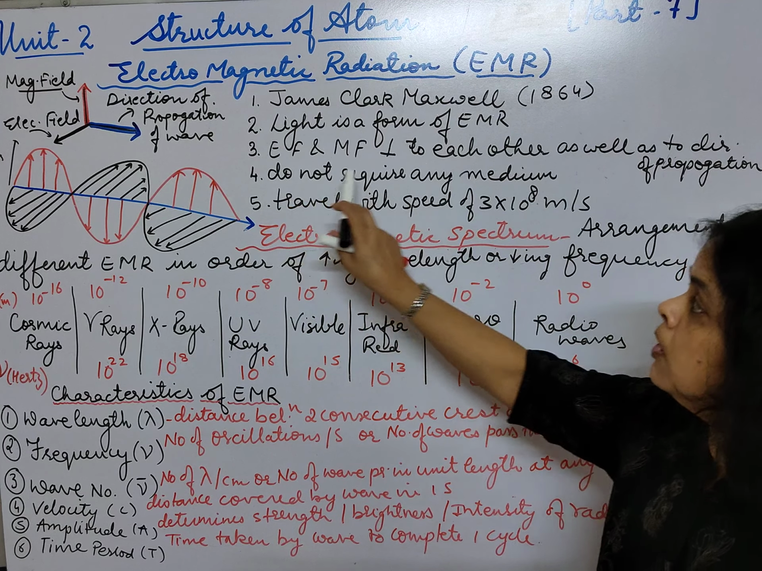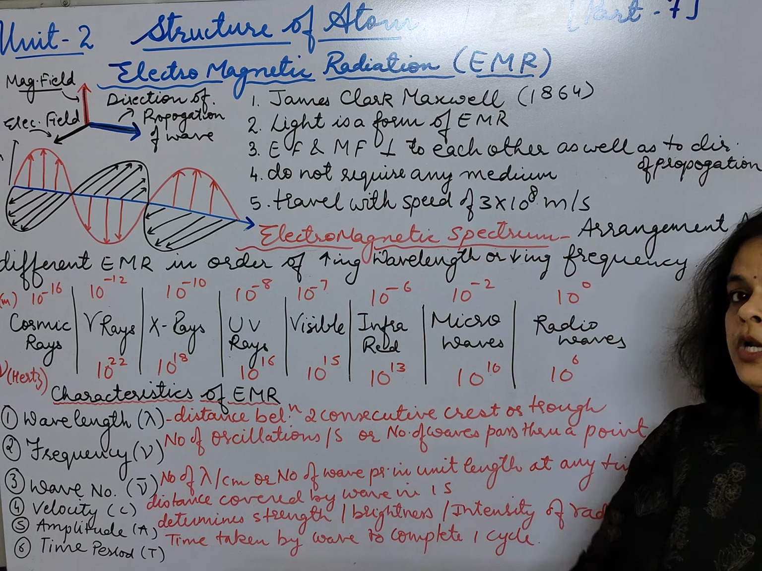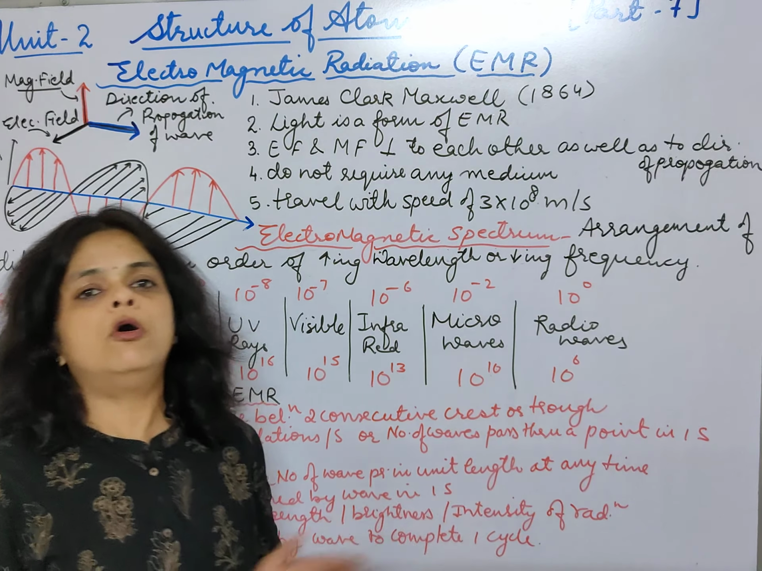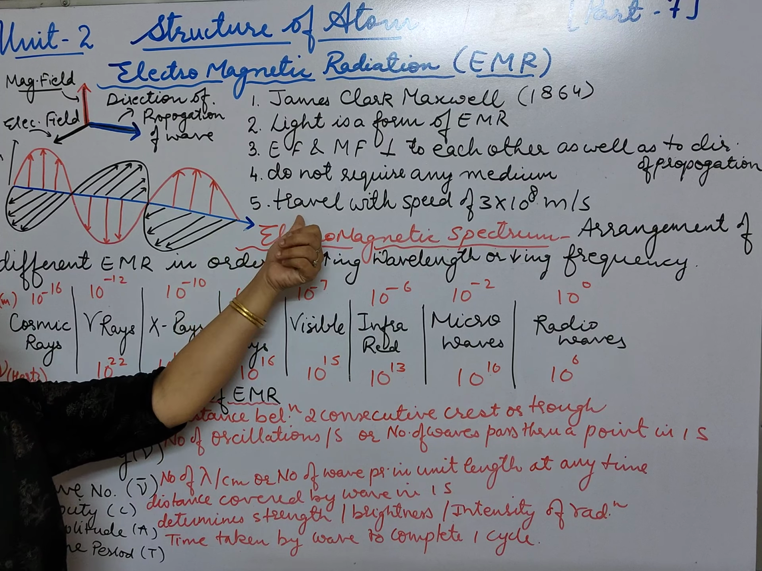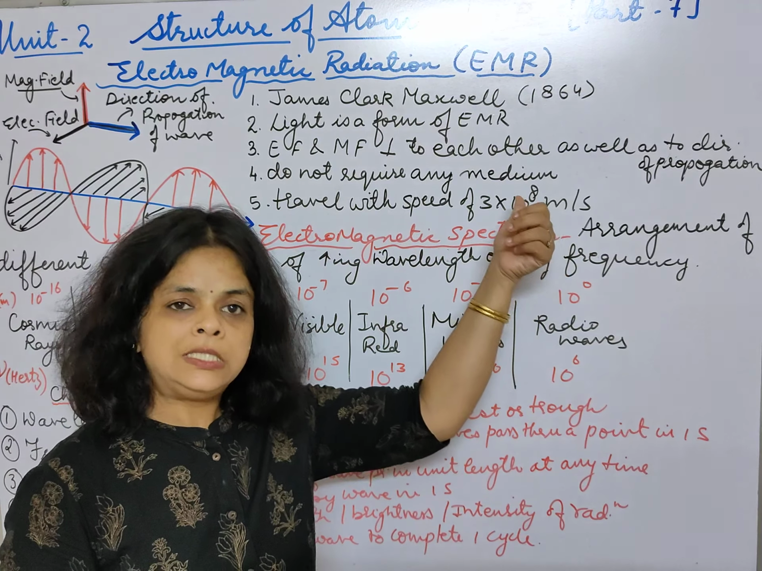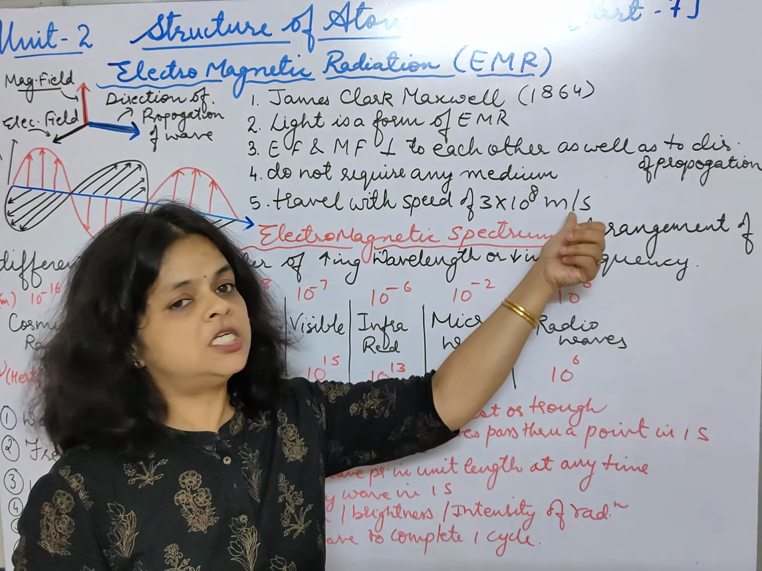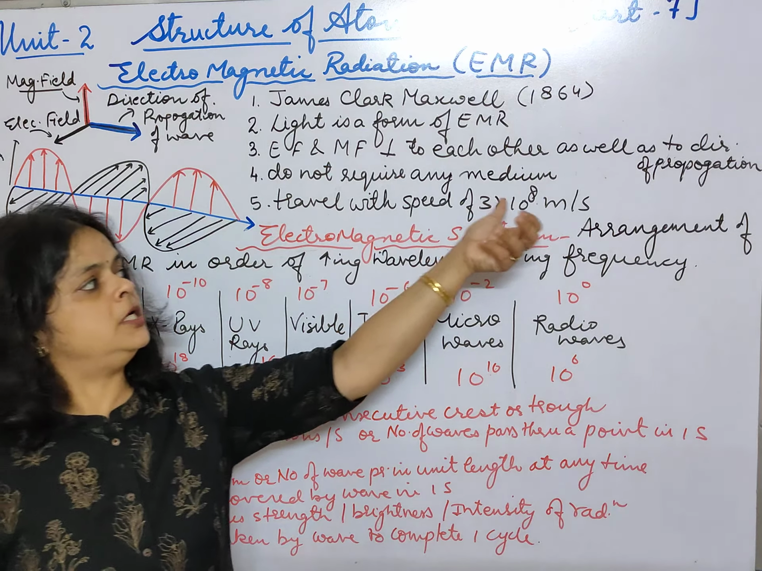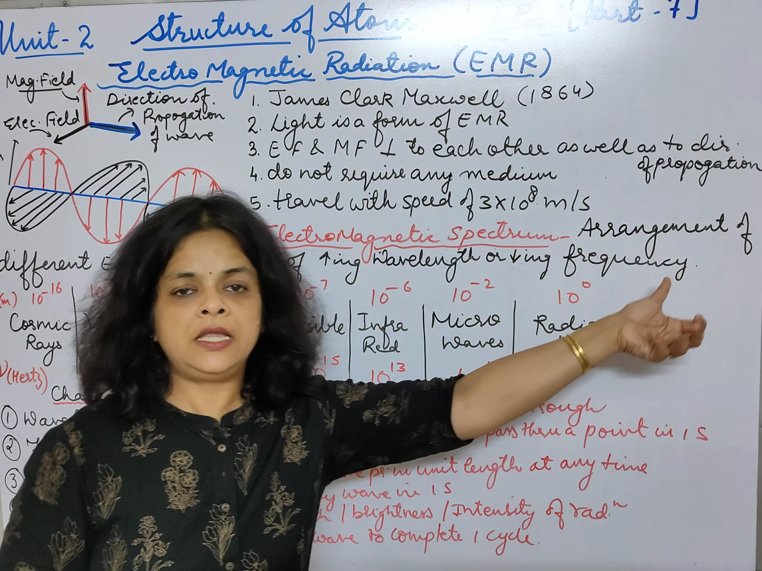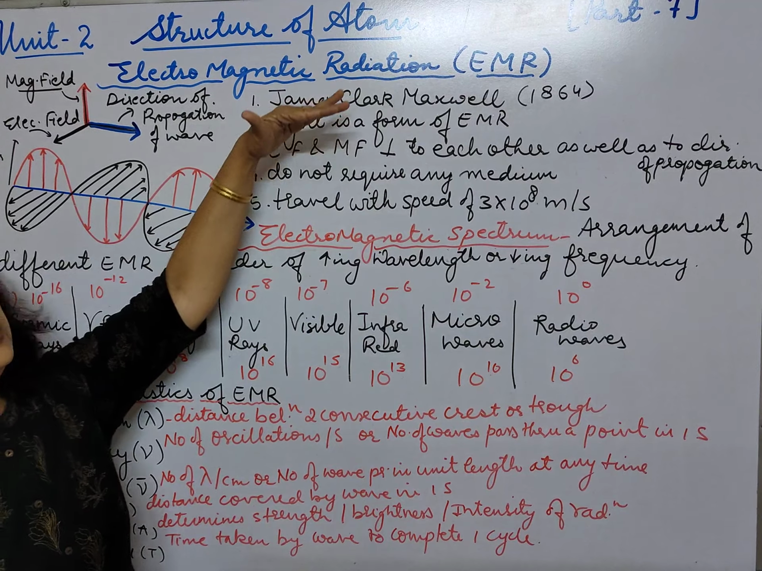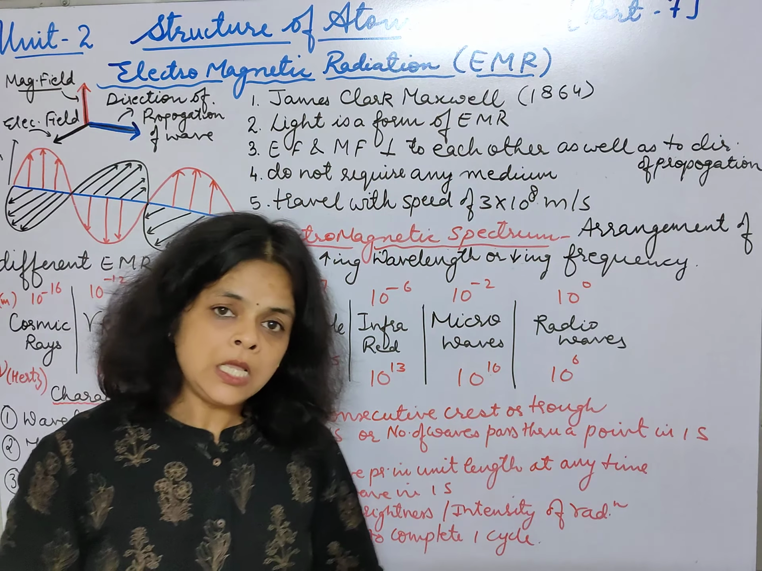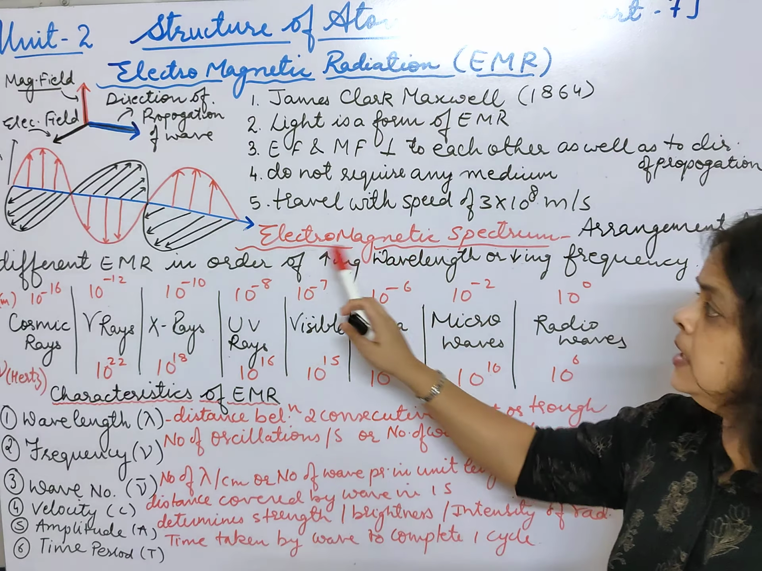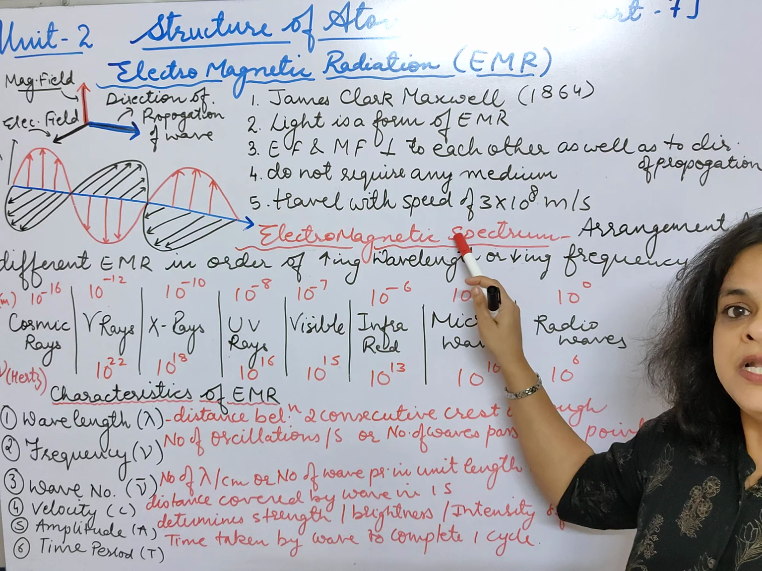Next point, it does not require any medium. A very important point: electromagnetic radiations do not require any medium for their propagation. And the next point, they travel with the speed of 3 × 10^8 meters per second. That means the speed of light is also 3 × 10^8 meters per second, because we had already said light is a form of electromagnetic radiation. Is it clear, students?